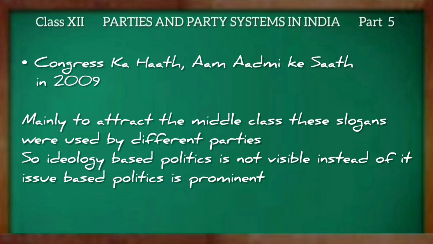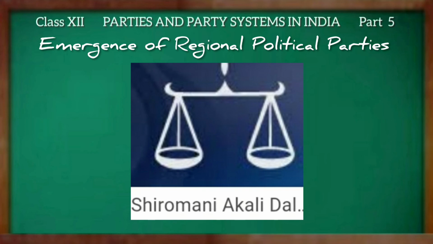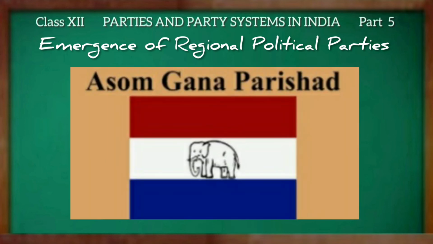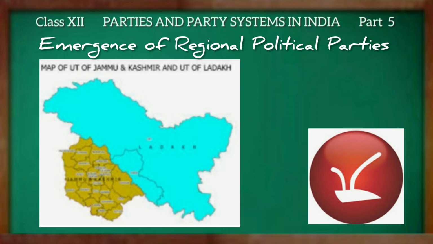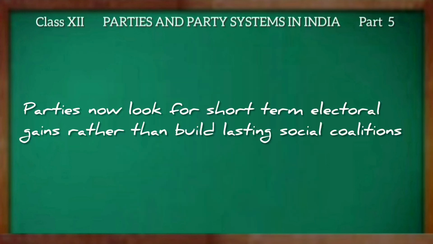So we see ideology-based politics is not visible. Instead of it, issue-based politics is prominent. And we also see the emergence of regional political parties. For example, in Tamil Nadu, DMK, AIADMK. In Punjab, dominated by the Akali Dal. Assam has been ruled by the Asom Gana Parishad. Jammu and Kashmir, National Conference. In Maharashtra, politics of Shiv Sena. So now we see parties look for short-term electoral gains rather than build lasting social coalitions.